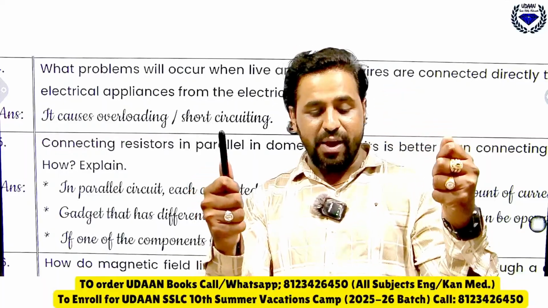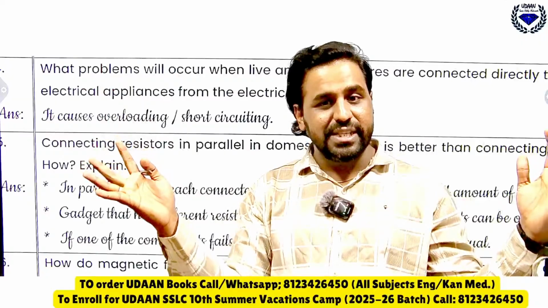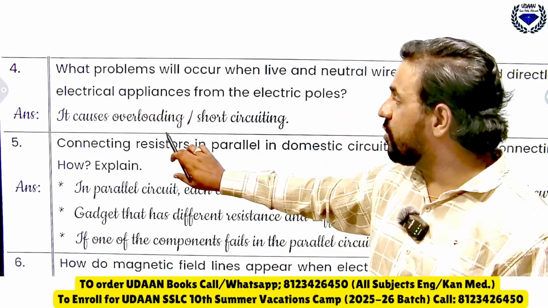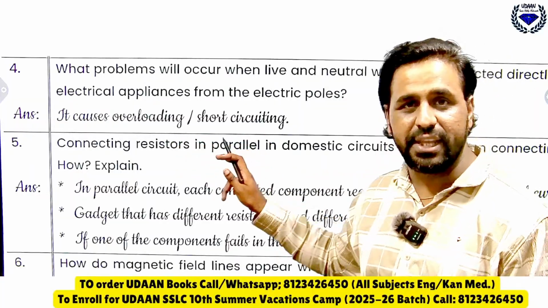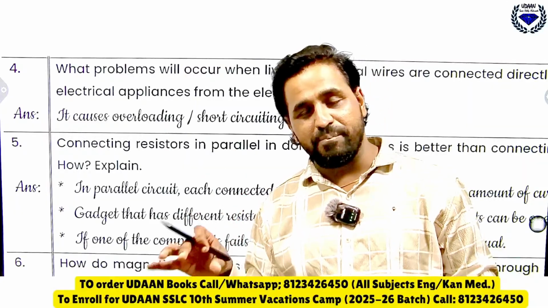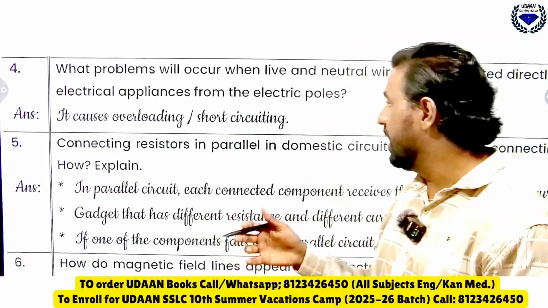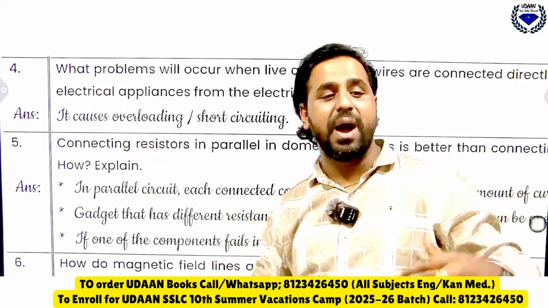Now, in one hand you take the live wire that is red color, in the other hand you take the black wire that is the neutral wire. If you touch, suddenly what will happen is overloading. So it causes overloading, or it is also called short circuiting. Overloading happens when you connect multiple appliances, multiple switches, to a particular appliance. Again it will lead to a short circuit. In a short circuit, what comes? A spark comes.